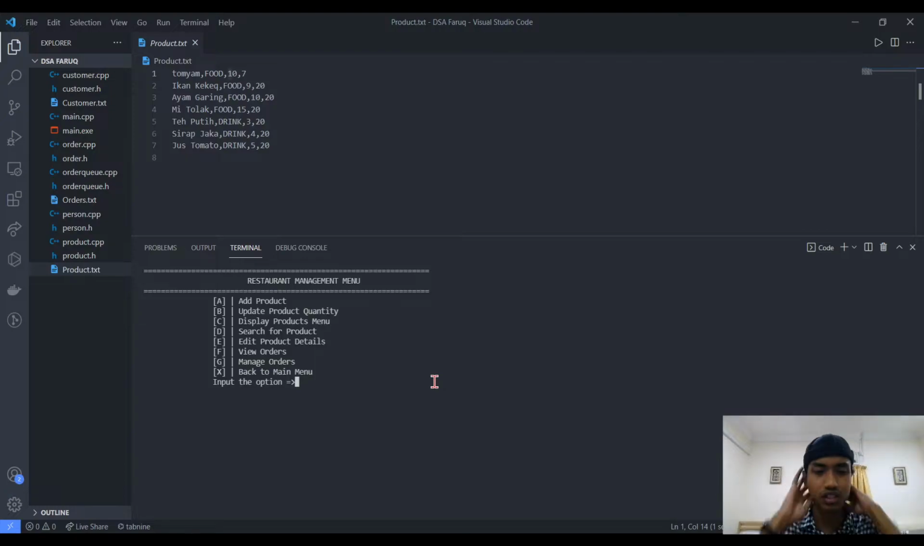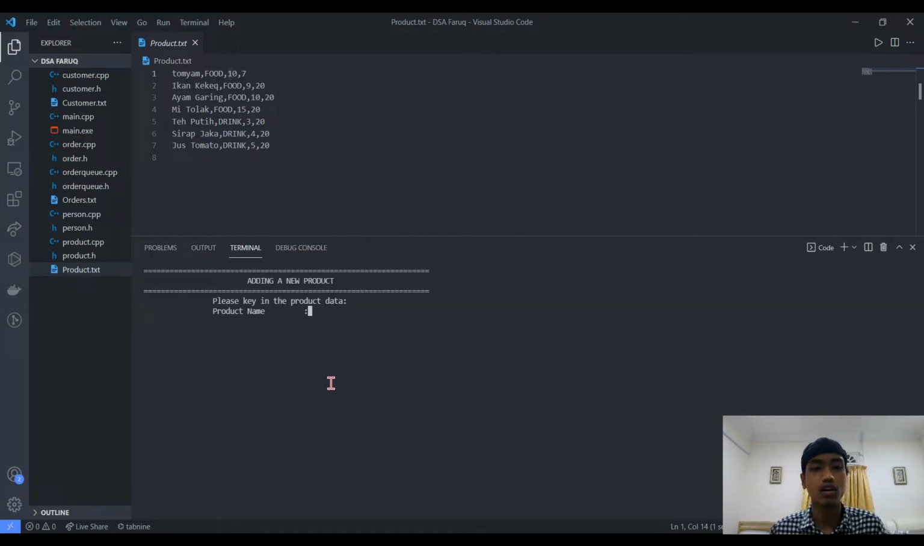I will continue to present about our system for ordering. Okay, now we are on the interface where only restaurant employees can access. So here is the restaurant management menu. My part is I will explain our add product function, edit product details, and update product quantity. So first we go to add product. Here I will enter A. On the add product function, the system will allow the user to add a new product to the menu.